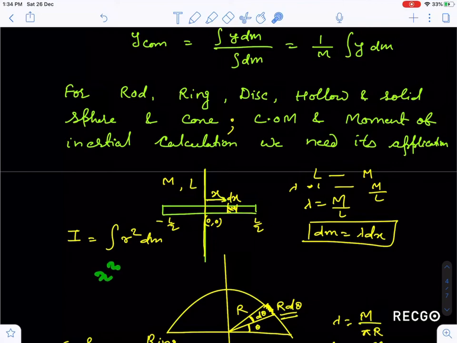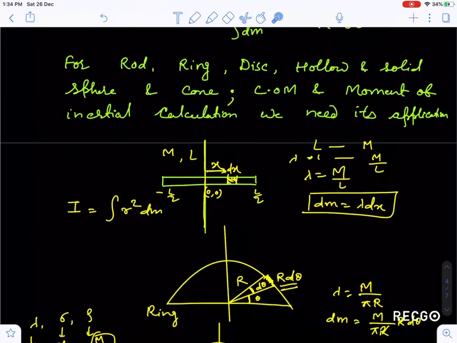So r is nothing but x, and dm is M by L into dx. So when you write x square, the integration is x cube by 3, and putting the limits, the 1 by L will cancel out, so this becomes ML square by 12. This type of thing will come in the rotational dynamics topic.